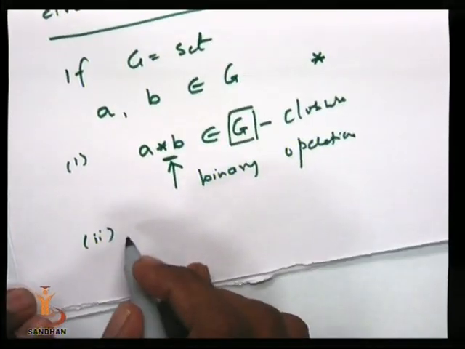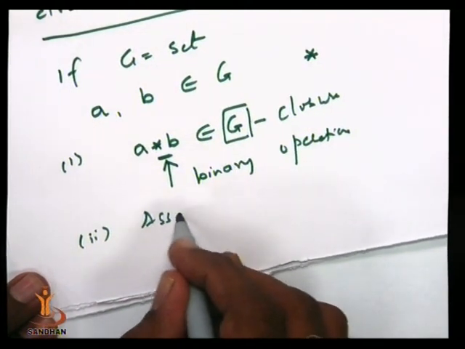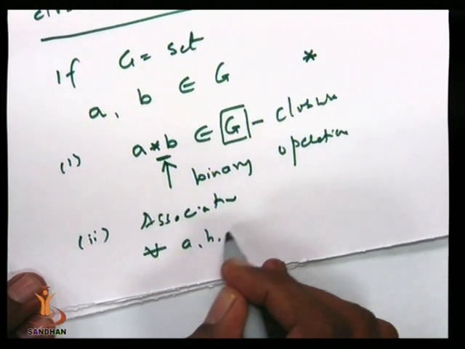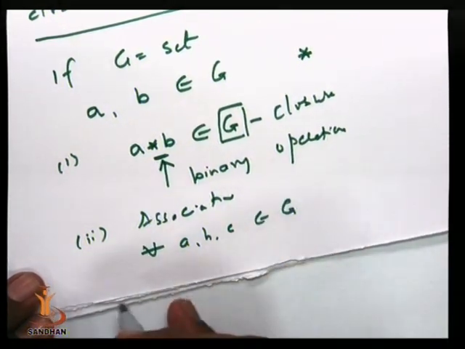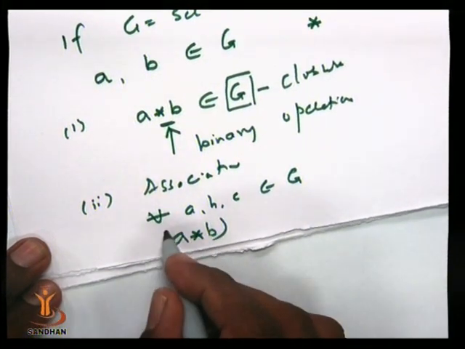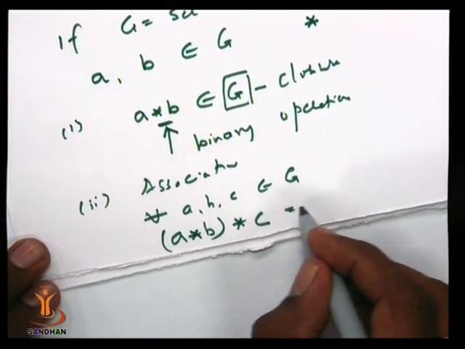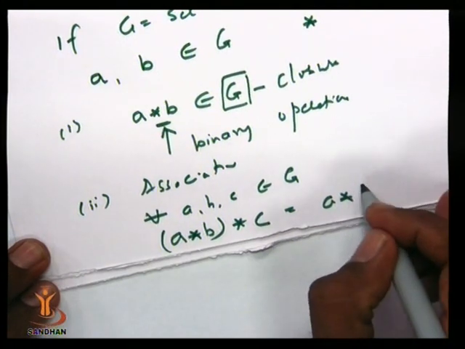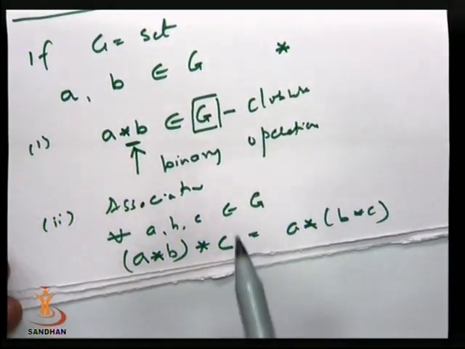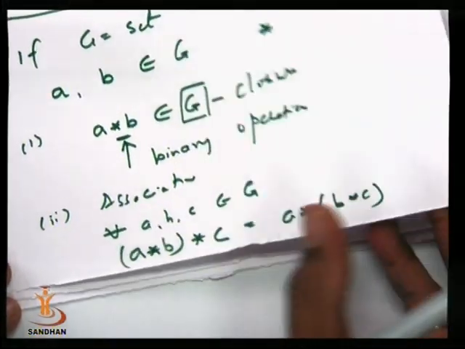The second property is associativity. Means for every A, B, C belonging to G, if we have (A star B) star C equal to A star (B star C), then we say that the binary operation star satisfies associativity. The third property is existence of identity.